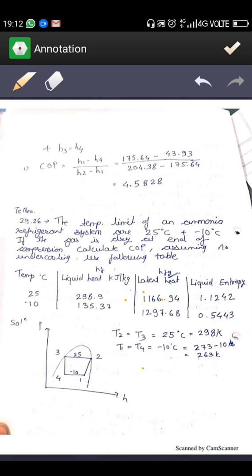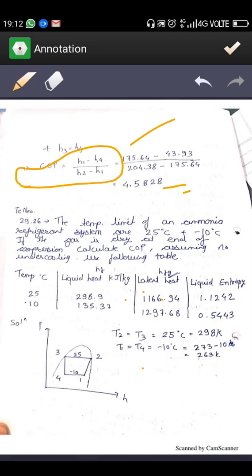Putting the values, we get the COP as 4.5. Now in the examination the COP should be in the range of 4 to 8, less than 8. If your COP is coming as 50 or 60, then check your numerical again and you will find something, because the standard COP of a vapor compression refrigeration cycle comes below 8.